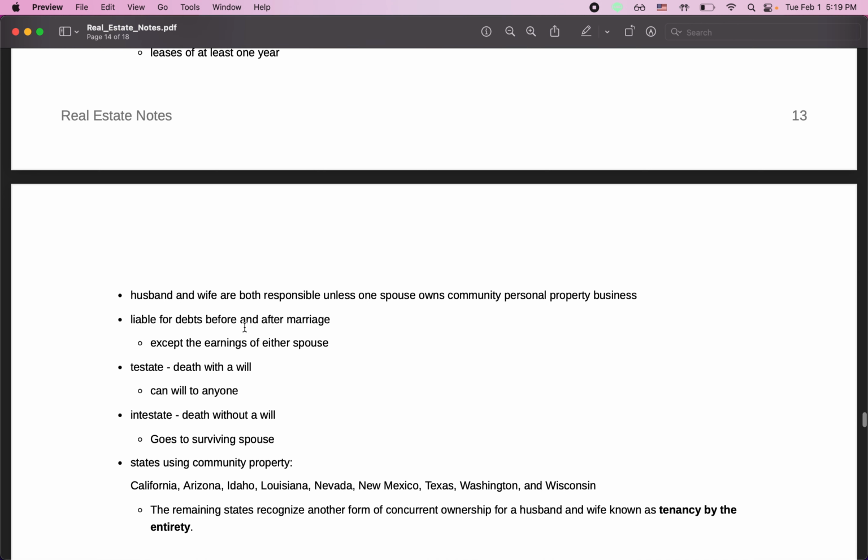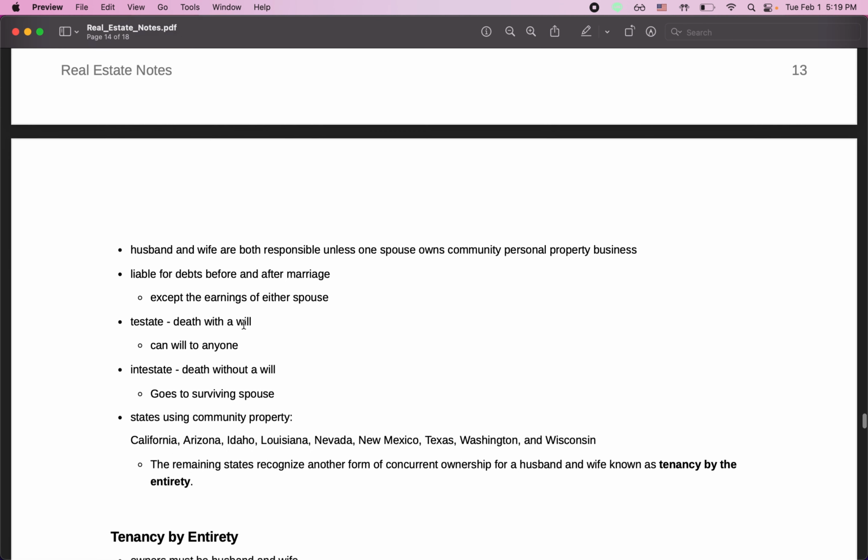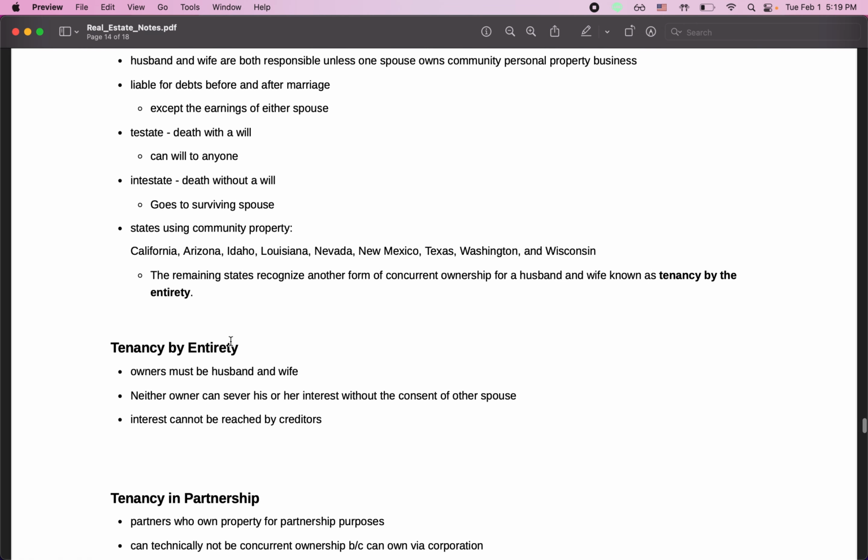Testate is death with a will, intestate is death without a will. The states using community property are California, Arizona, Idaho, Louisiana, Nevada, New Mexico, Texas, Washington, and Wisconsin. The other states use tenancy by the entirety, and that's what we'll go over right now.